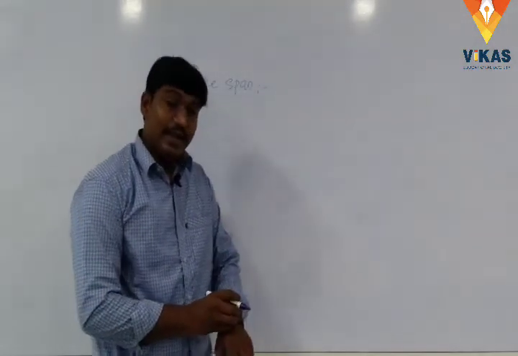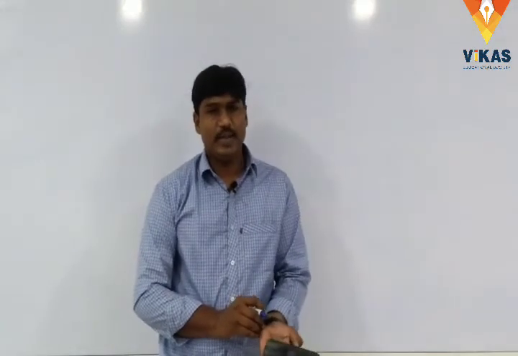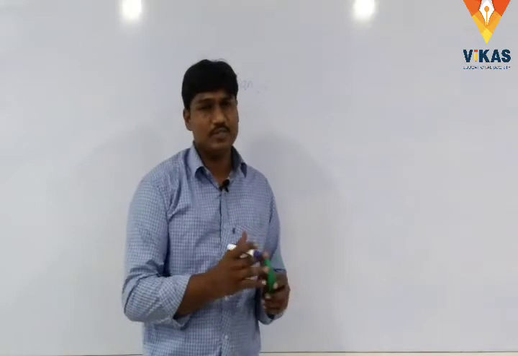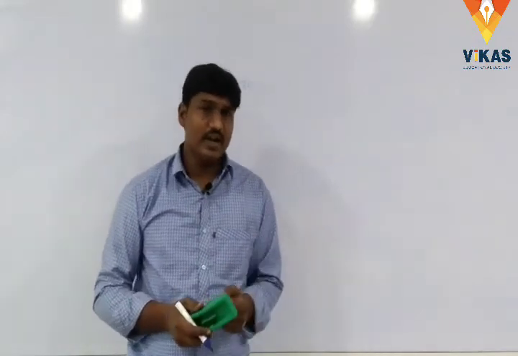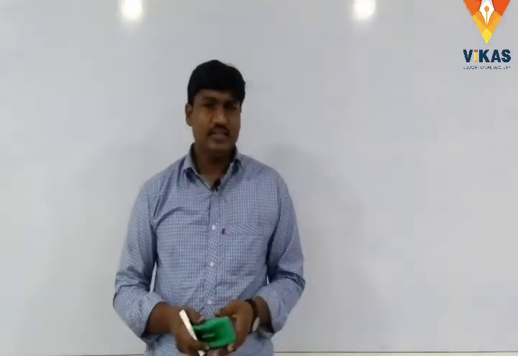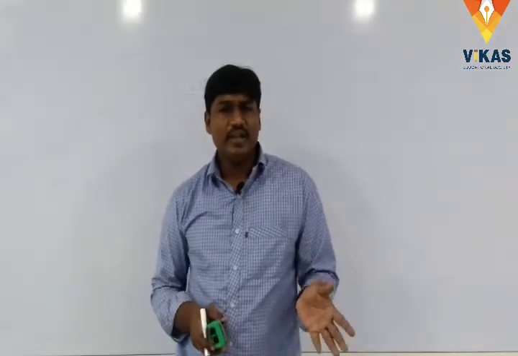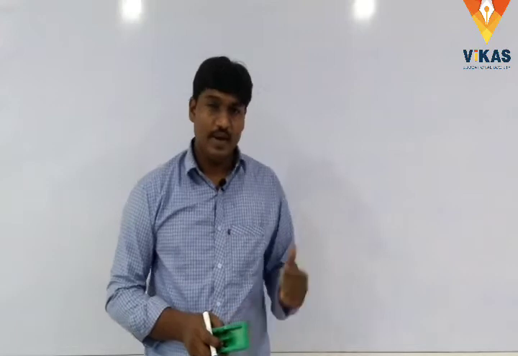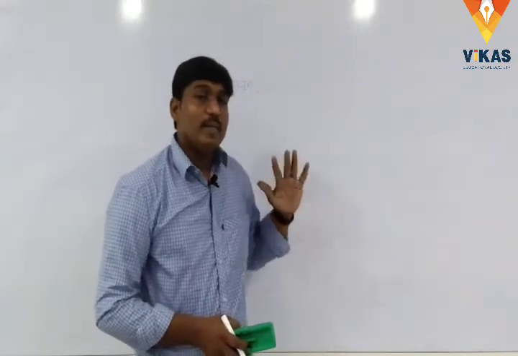The life of an organism is called its lifespan. Some organisms live 10 years, some 20 years, and some 100 years and more. But here we have to know about plant lifespan.